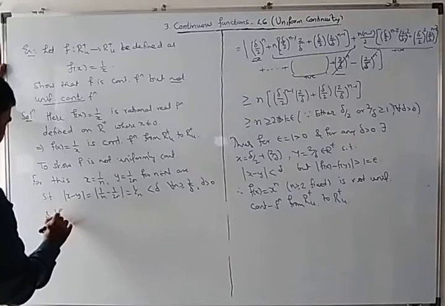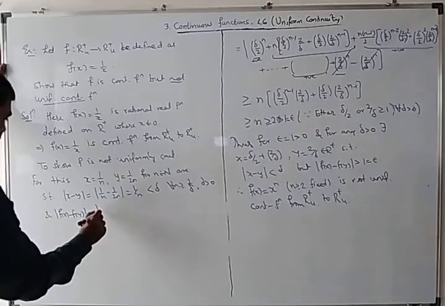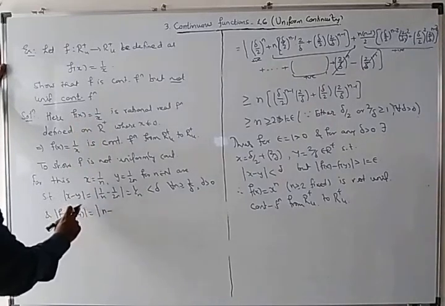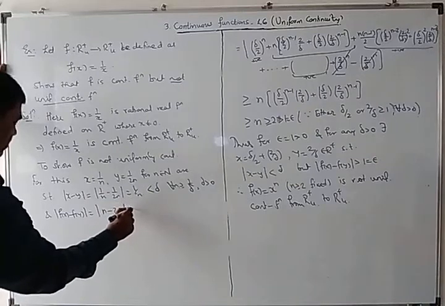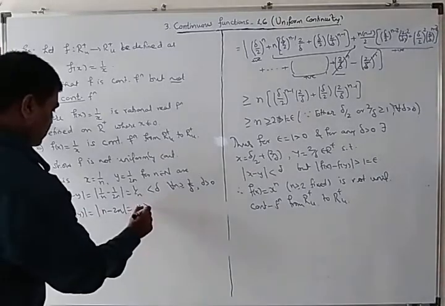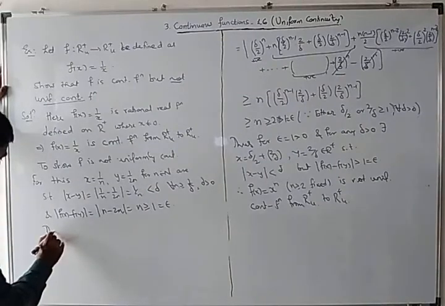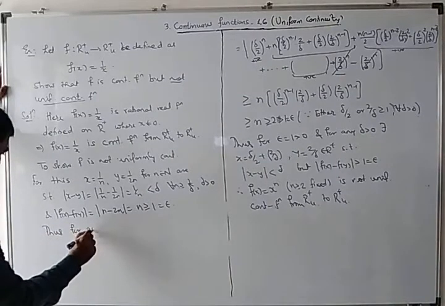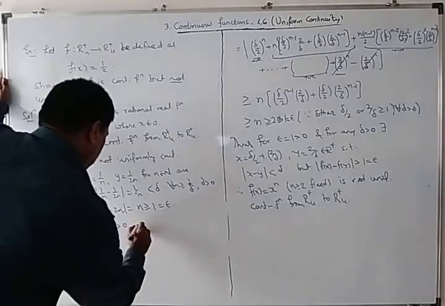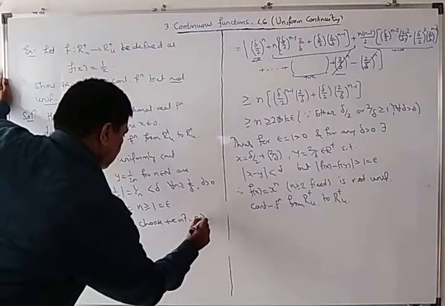And mod fx minus fy, here this will become mod of n minus, okay, the reciprocal 1 by x minus 1 upon y. So this will become n, greater than or equal to 1, equal to epsilon. Thus, for given delta greater than 0, we choose a positive integer n greater than or equal to 1 by delta.